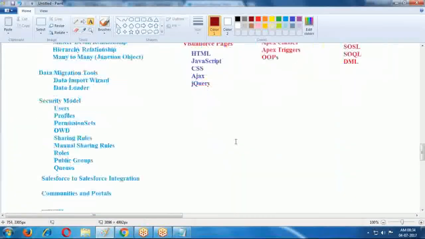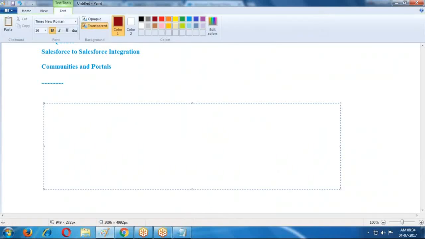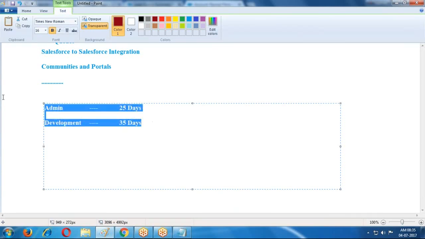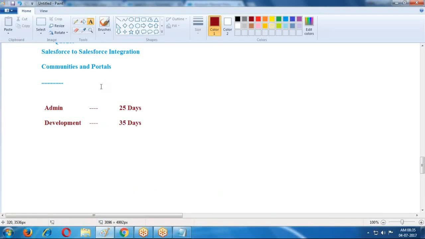Here for administration we require 20 to 25 sessions, 25 days, and for development minimum 35 sessions, 35 days are required. Daily a 1 hour session, minimum 1 hour to 1 hour 15 minutes. So here 2 months we require for these sessions. Every day I will take a 1 hour session.